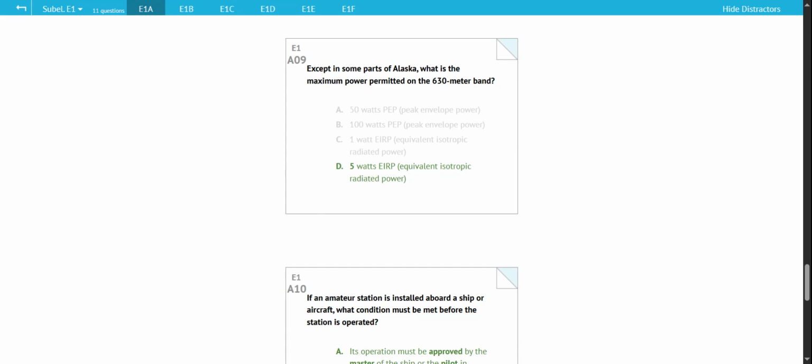Except in some parts of Alaska, what is the maximum power permitted on the 630 meter band? 5 watts EIRP, equivalent isotropic radiated power.